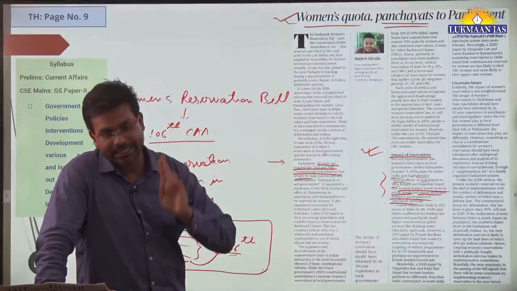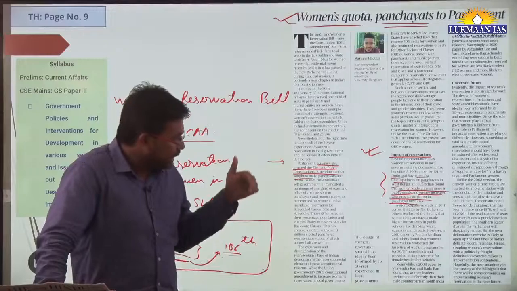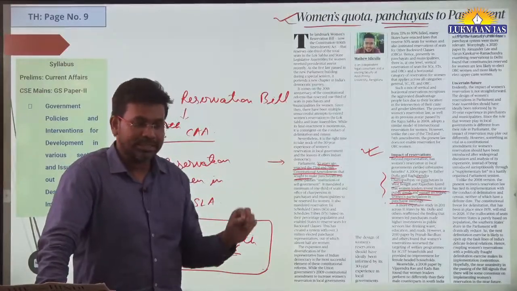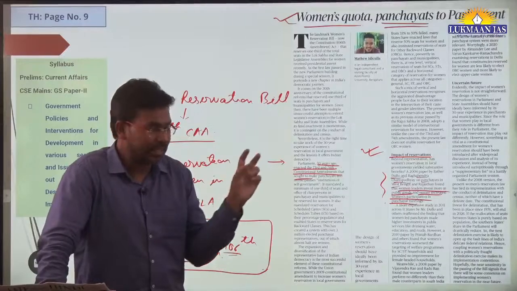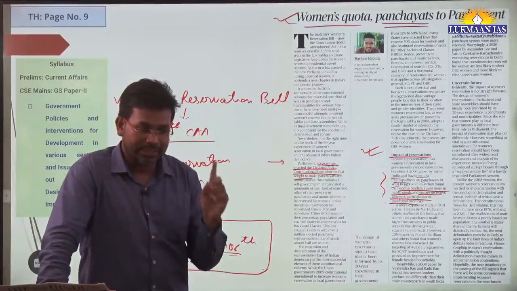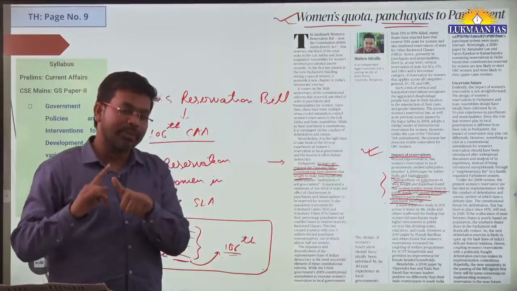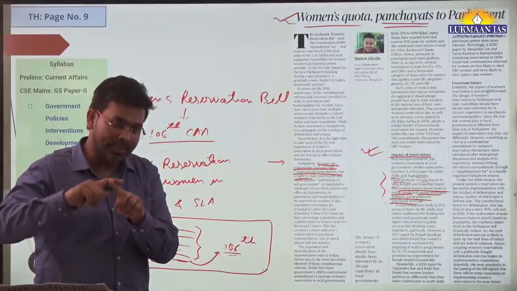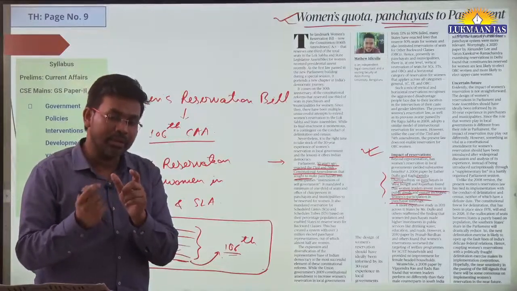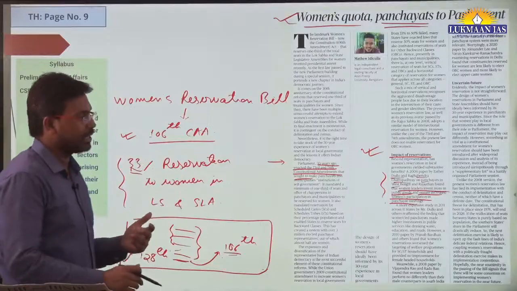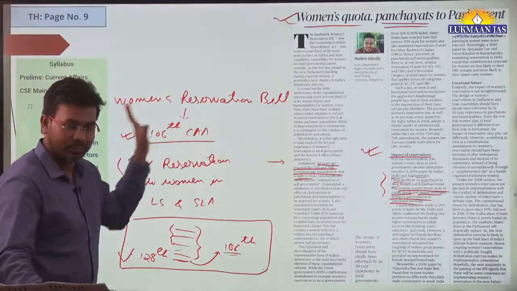Only SC and STs have been given reservation. The author has talked about the panchayats, in the case of Delhi, where there is a reserved seat for women, and if an upper caste woman and an OBC woman are both contesting, people have chosen the upper caste woman. So this has been the case. But how it is going to impact, we need to see.